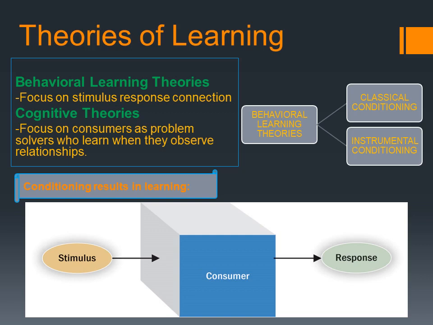So the child becomes excited, understanding that the popcorn box is linked with watching a movie. This happened because the child has associated popcorn with the incident of watching a movie with his father. So this is called classical conditioning.